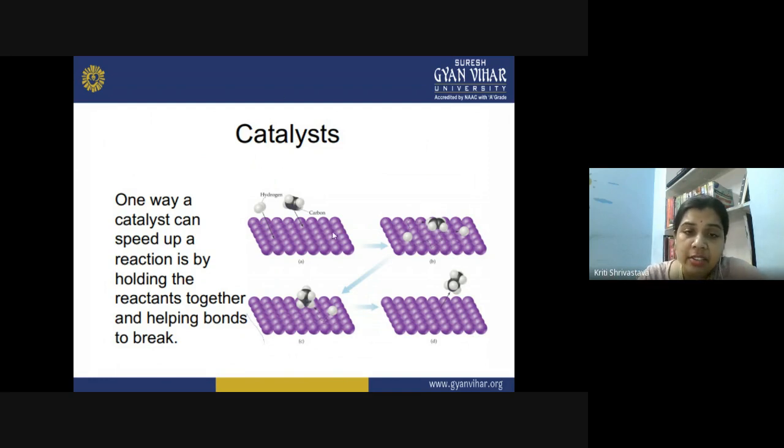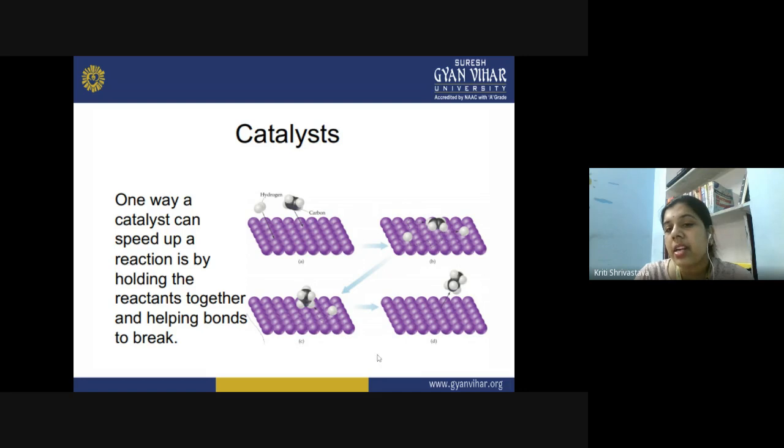Like you can see the surface of the catalyst here, these blue spheres are the catalyst molecules, and they are basically providing a surface for the reactants like hydrogen and some hydrocarbon which is getting attached on the surface. So now on this surface you can see that the reactant molecules are immobilized, and because they are immobilized they are coming in close proximity of each other, and now they can react even when they have low energy. So at the end, what happens when the product is formed? The product molecules are detached from the catalyst surface.